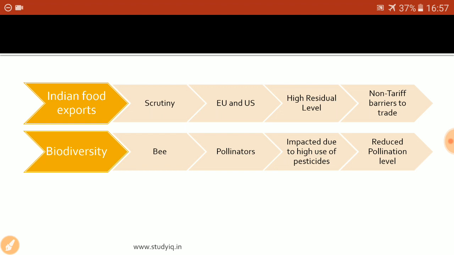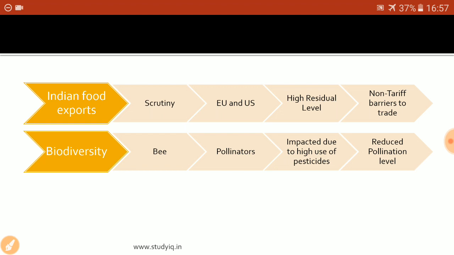Why was this level of pesticides in honey really high? It is because when honeybees are sitting on the flowers, they are sitting on flowers that are cultivated using pesticides and insecticides, and as a result, when they are sucking the nectar from the flowers, they are taking in the pesticides with them. As a result, traces of that pesticide are found in the samples of honey that are being tested.